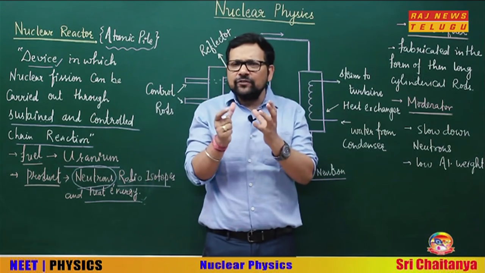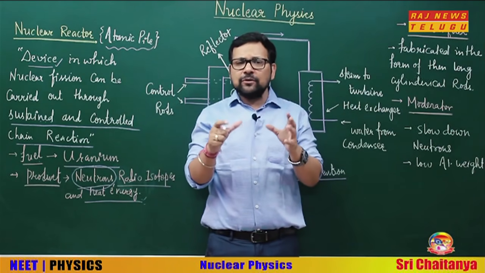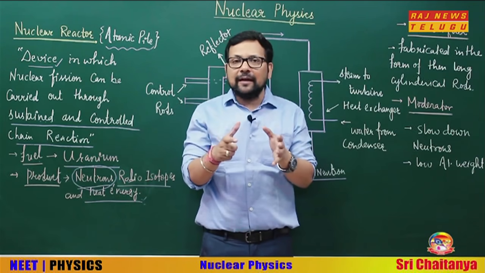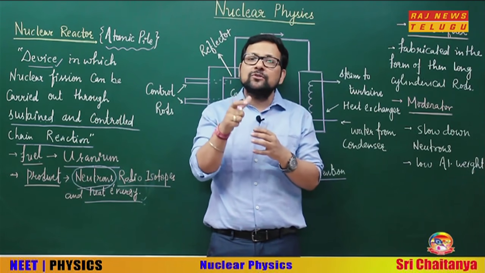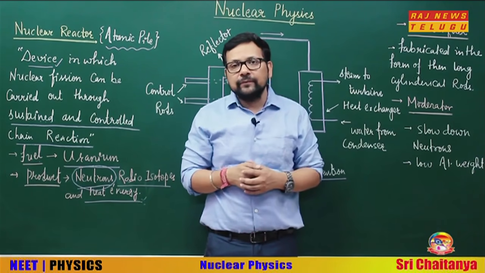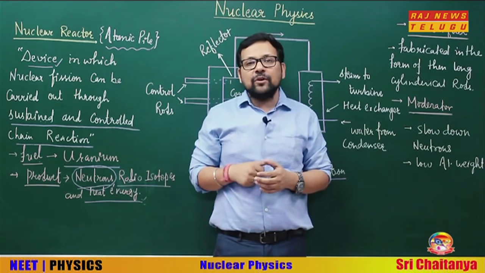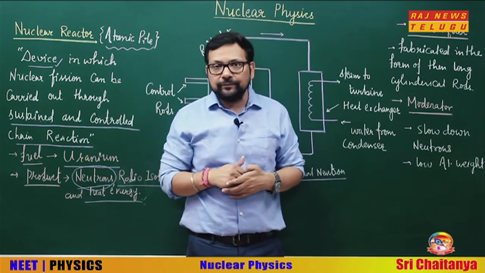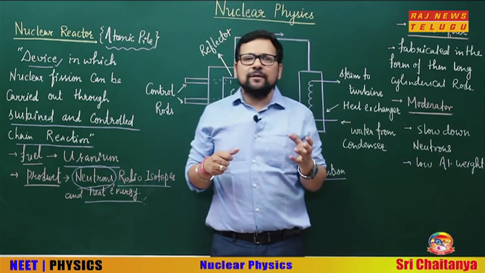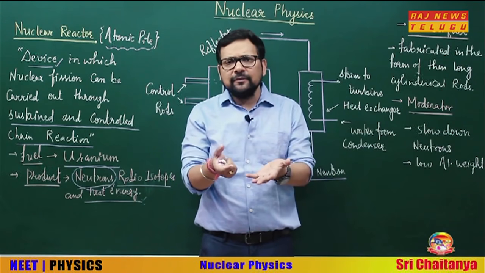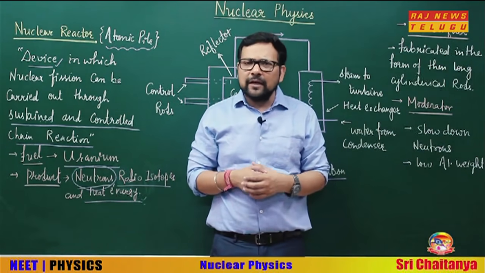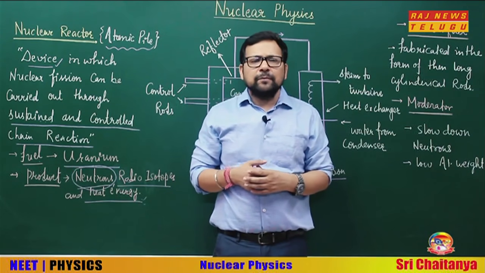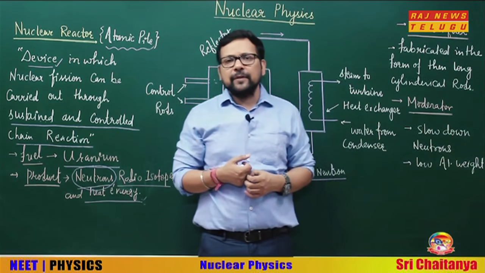So in a very significant way, we are talking about a controlled nuclear reactor. So you have to control the speed of the neutron. And to control them, what we are using is called a moderator. Generally, we use graphite, that is carbon, or water, heavy water. Paraffin wax is also used.